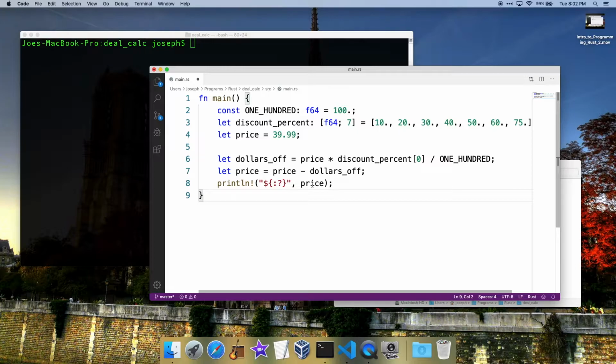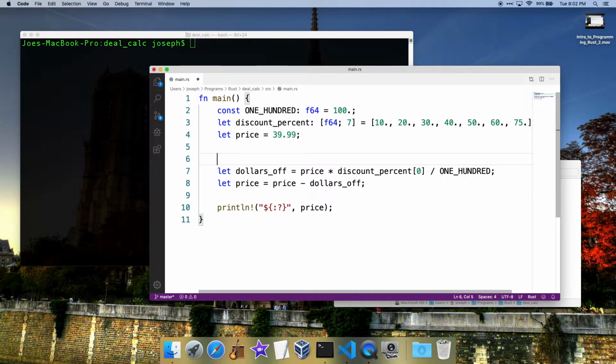So let's add a function to our program here. The way you declare a function, it's not with the let keyword like with a variable. The way you declare a function is just with fn. What do we want to name our function?